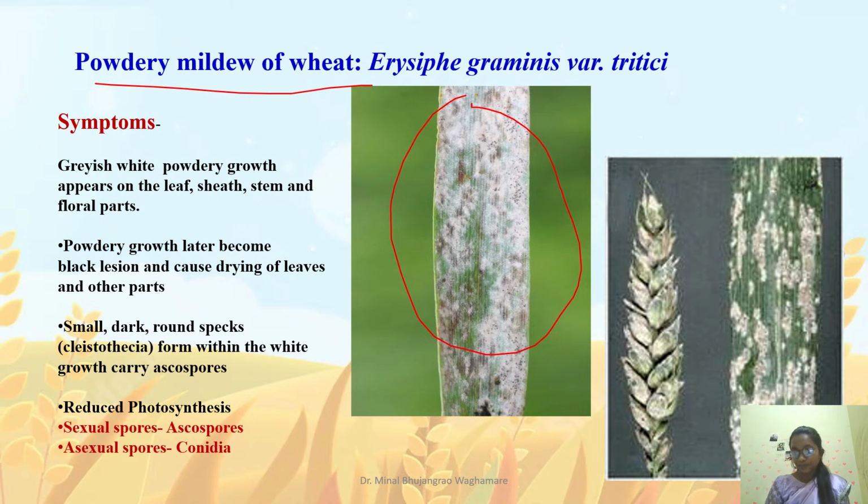Due to this, mainly on the leaf, photosynthesis gets reduced, and once photosynthesis reduces, we all know yield losses will appear. After the whitish powdery growth converts to blackish lesions, it leads to drying of the leaves and defoliation. It also misshapes and shrivels the grain and reduces grain quality. In this, sexual spores are formed, that is ascospores, and the asexual forms are the conidia.